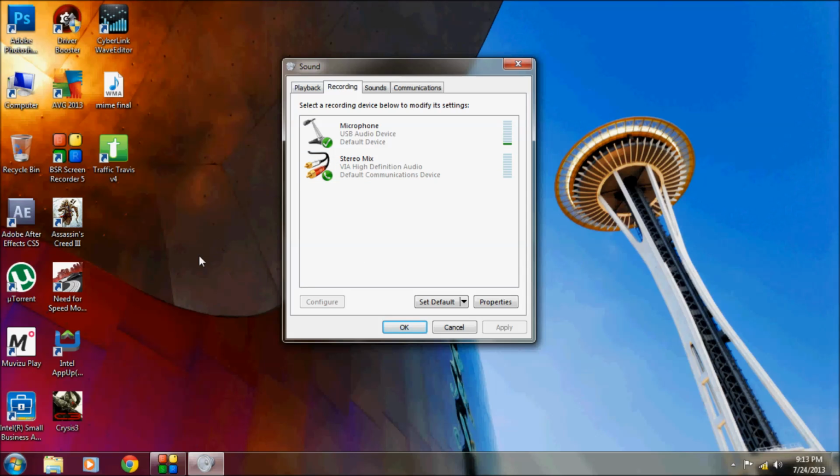Now I'll be showing you the proof of recording. So for now I'm going to disable the microphone here so that other voice does not affect it. So now I'm going to disable the microphone for proof.